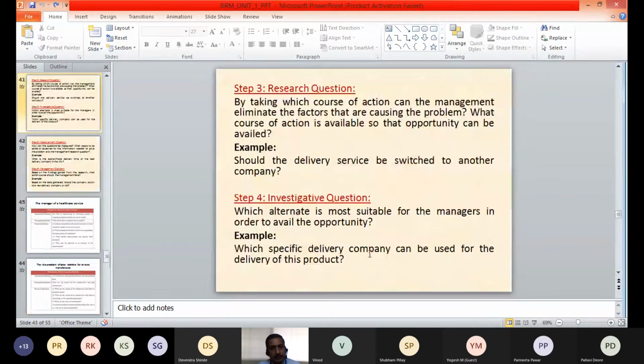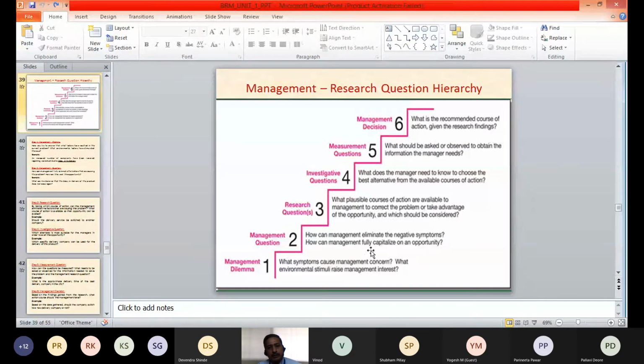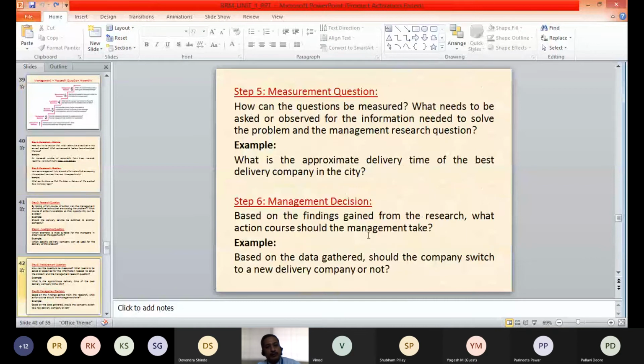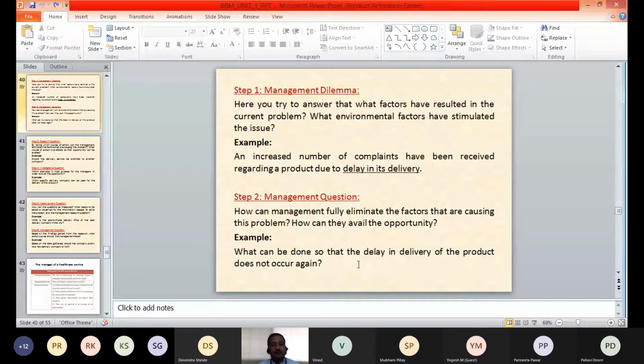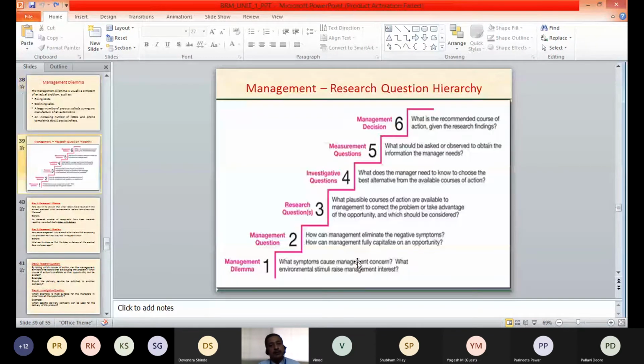We have discussed the management and research question hierarchy, the different 6 steps, the example we took, and we further took a few examples from other industries to have clarity on the different questions in research, how the management question is further refined to convert it into research questions, and how the research can be conducted by having investigative questions and the different measurement questions based on investigative questions that we have learned.